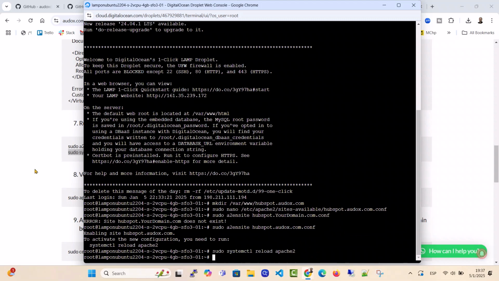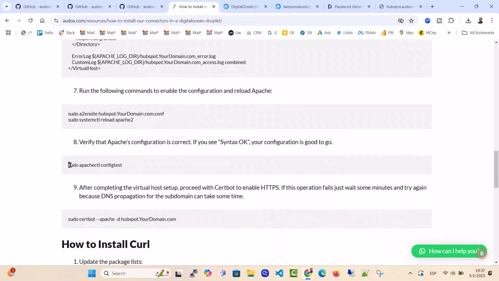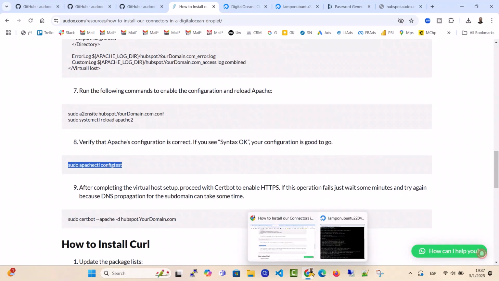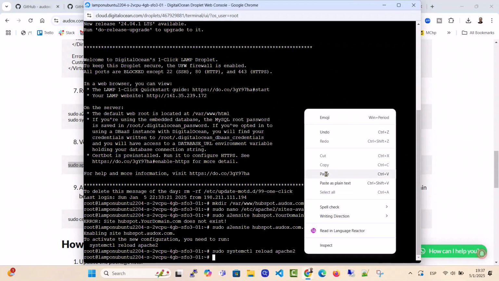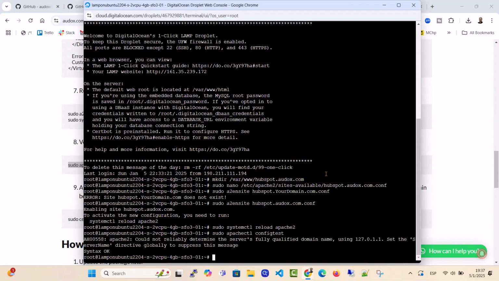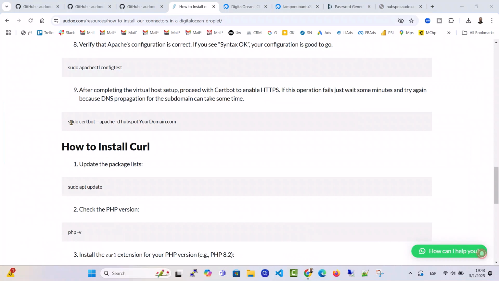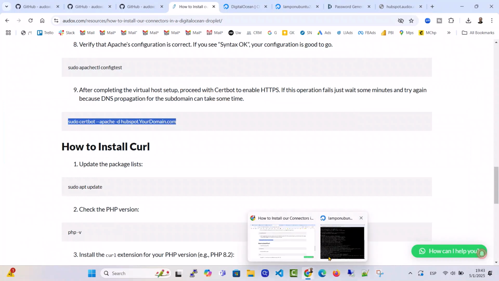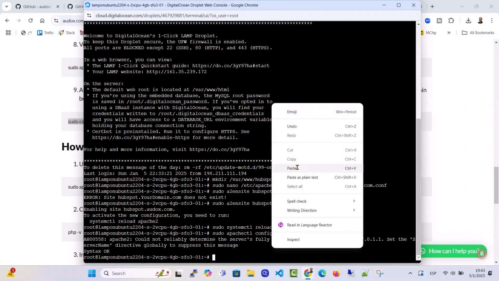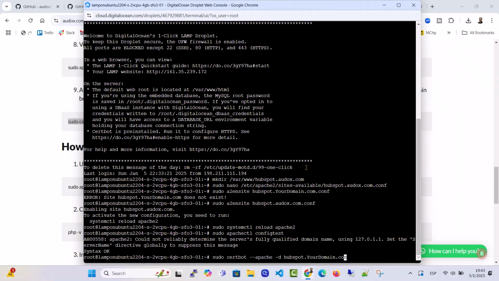Finally, test the configuration to ensure everything is working correctly. Look for syntax OK to confirm. Now let's secure the subdomain with HTTPS using certbot. If it fails, wait a few minutes and try again. Sometimes DNS propagation can take some time.